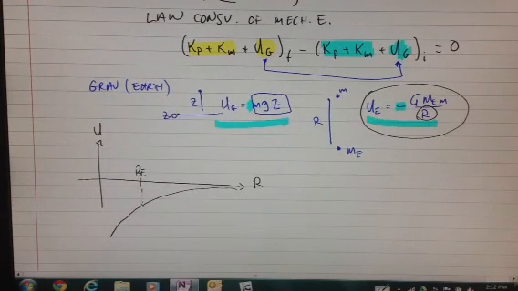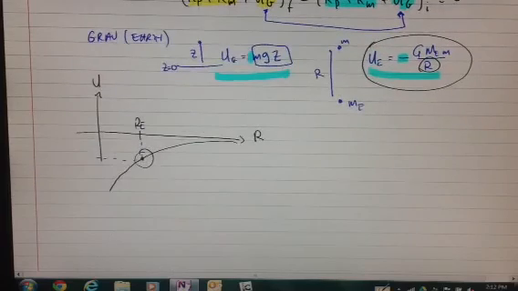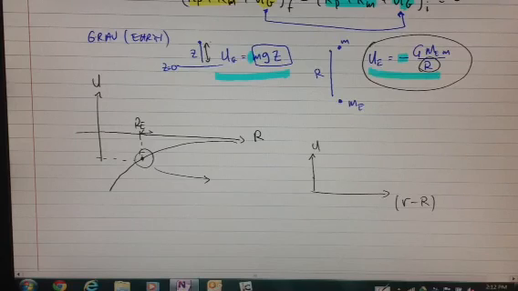Now, if you stay near the surface of the Earth, let me make a blow-up of what happens right there on this graph here. So I've got potential energy up. I've got this axis I'm going to relabel as your current position, r minus the position of the surface of the Earth. That tells you how far from the surface of the Earth you are, which also tells you how high from the ground you are.